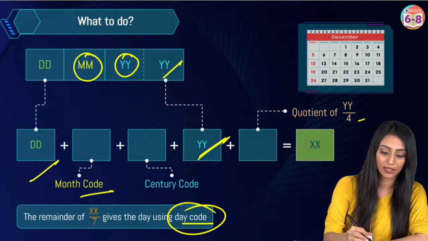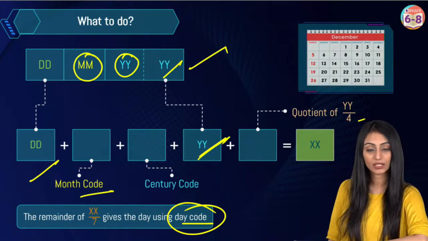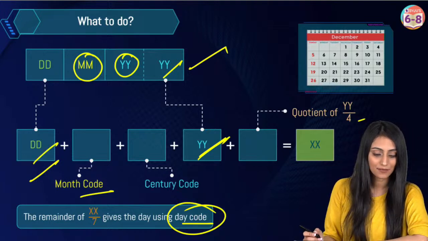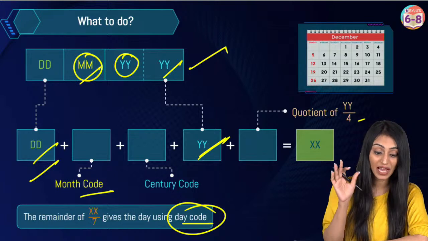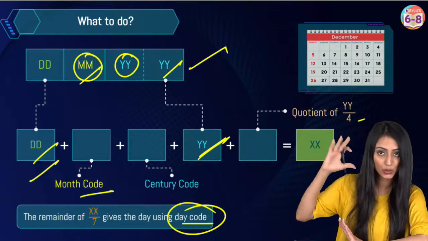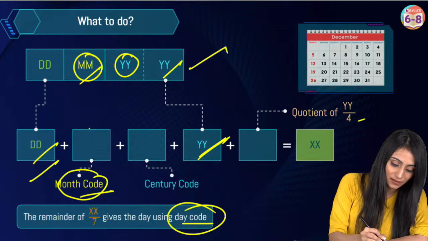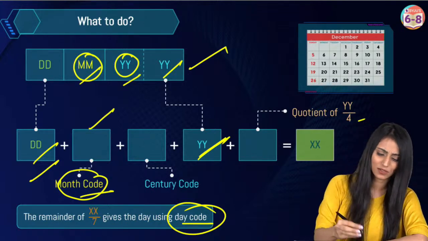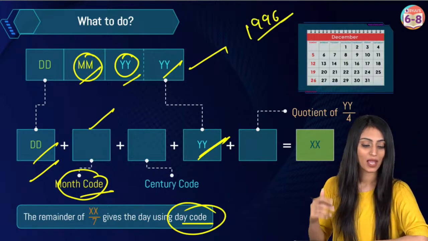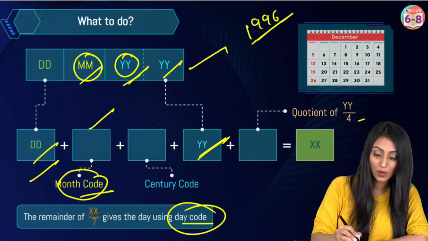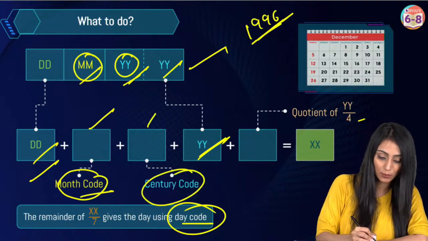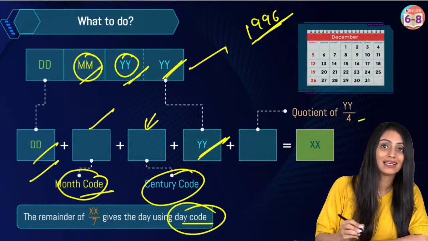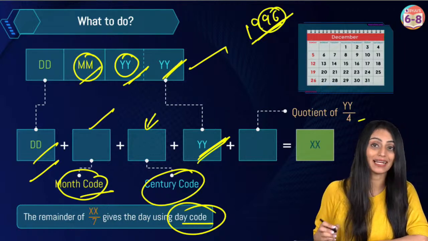See, whatever date I give you, let's say I tell you 17 June 1996. So you will write the date as it is, 17. For the month, which is June, we have a month code. I'll show you after this. So according to June, I'll write the month code over here. According to the century, we will have a century code, which I'm going to write here. I'll show you the century codes as well. Then whatever the year is, like 96, I'll write 96.